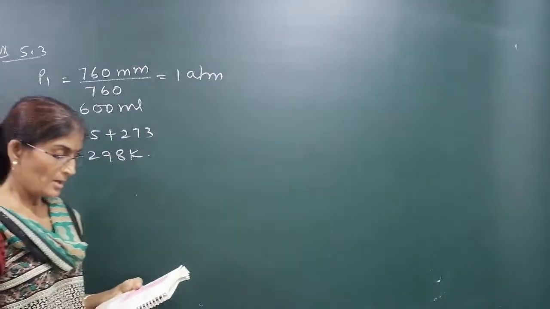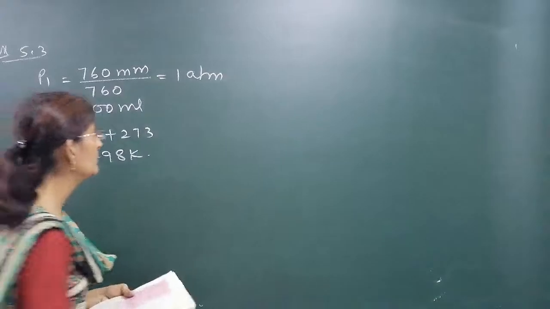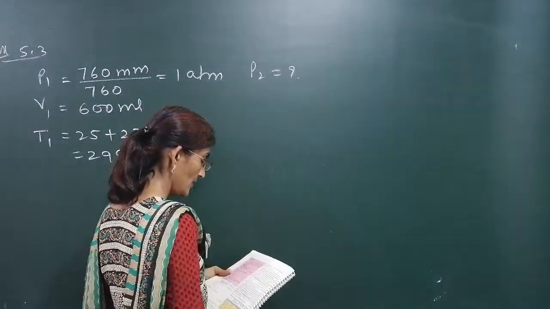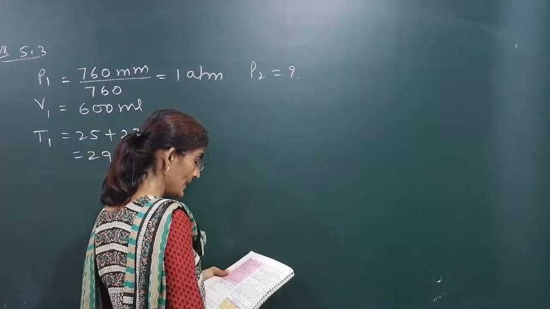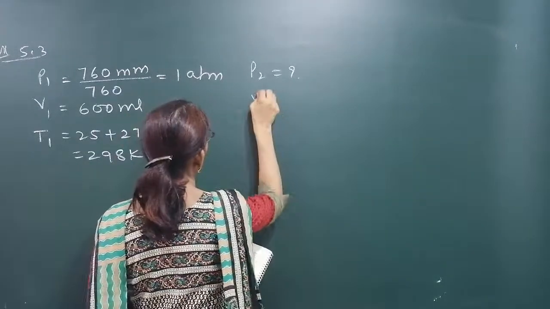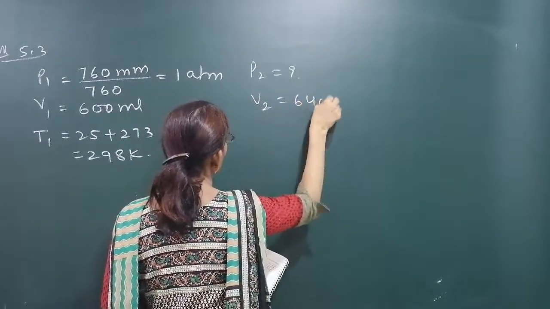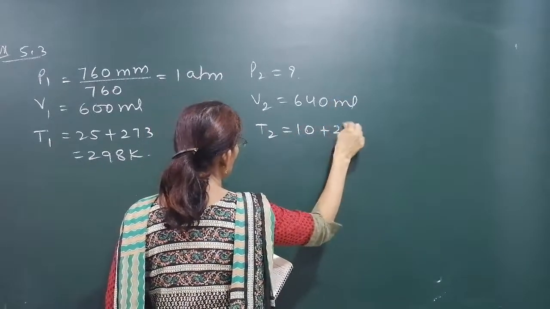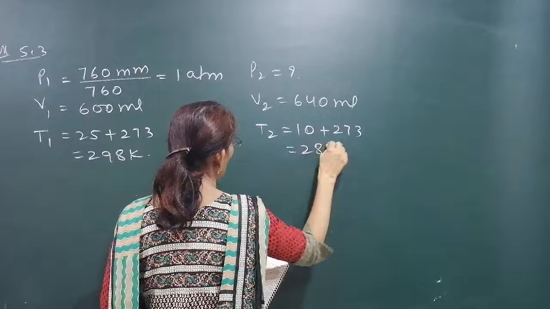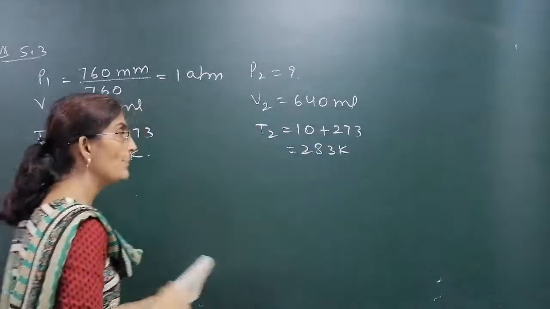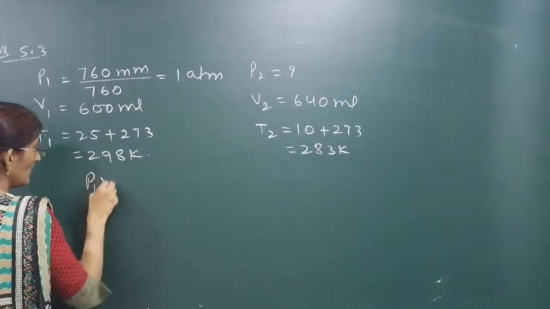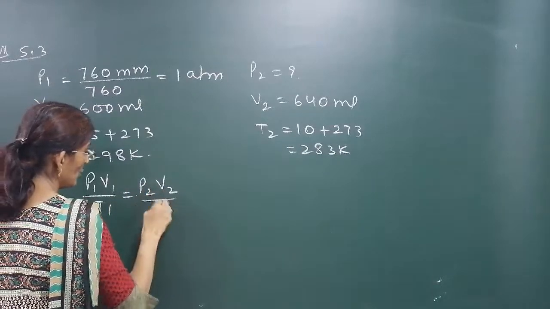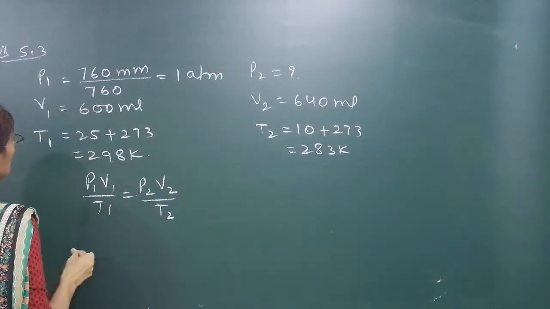What will be the pressure? P2 we have to determine, when temperature is 10 degrees and volume is 640. V2 is 640 ml and temperature is given as 10 degrees plus 273, so it is 283 Kelvin. Just by applying P1 V1 upon T1 equals P2 V2 by T2, we can find the unknown.